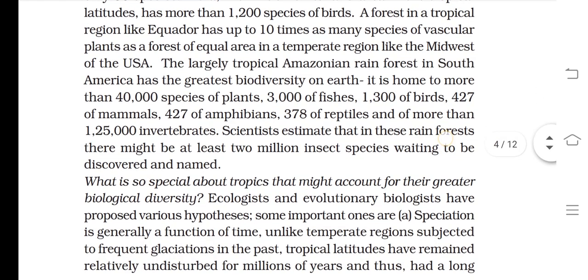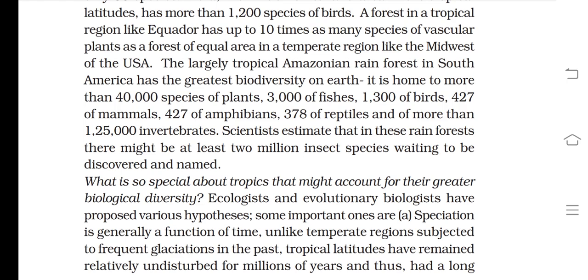Then there was information about the Amazon forest, the greatest biodiversity on earth, home to more than 40,000 species of plants, 3,000 species of fishes, 1300 of birds, 427 of mammals, 427 of amphibians, 378 of reptiles, and more than 125,000 invertebrates.